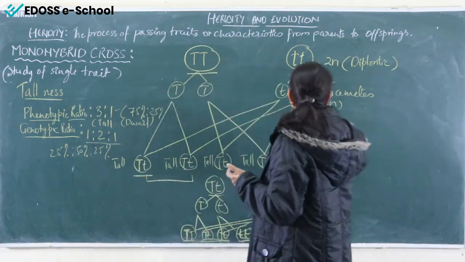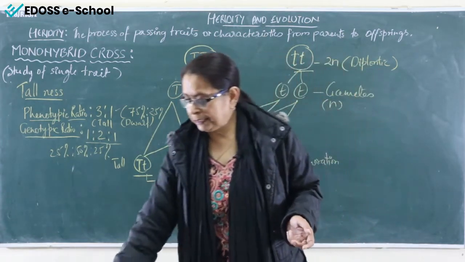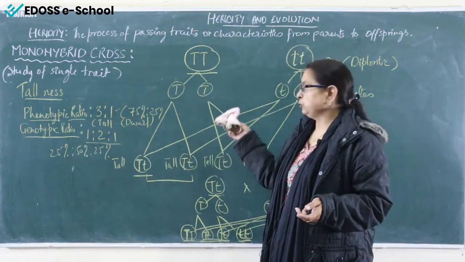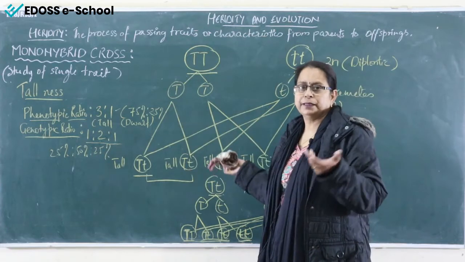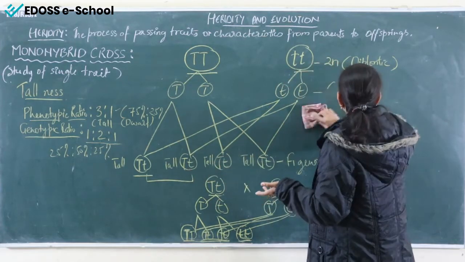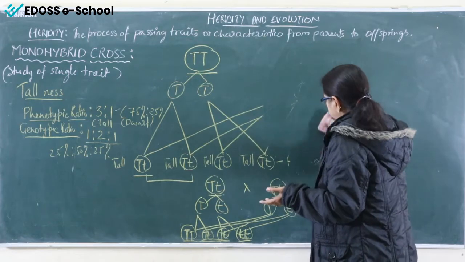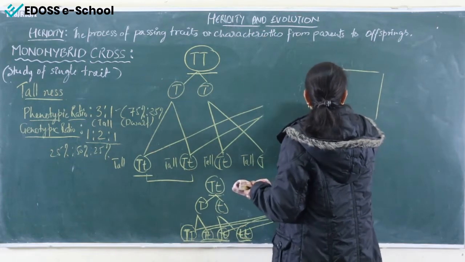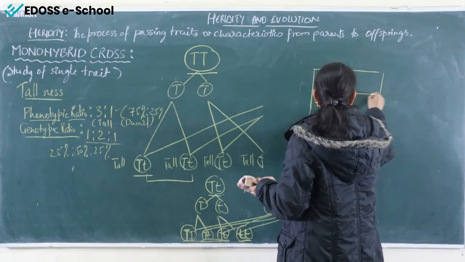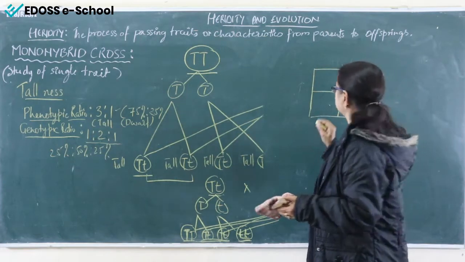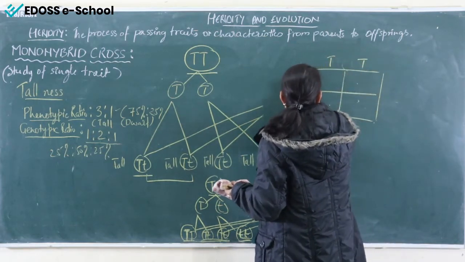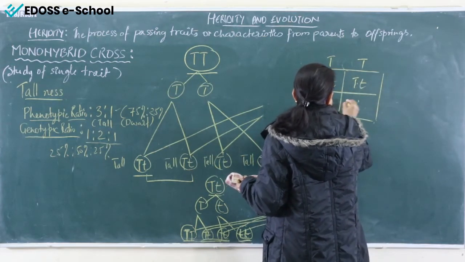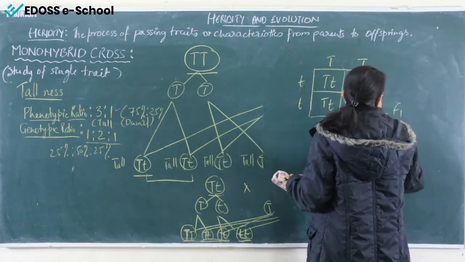Another method is the Punnett square. Same thing is there, it depends on which type you are taking. So you can write or solve it in this form. This is again simple. And another form is the Punnett square, that I'll also explain here. What you have to do there? You have to make one square and divide it into 4 chambers. Here you write capital T, here small t, small t. So you get capital T, small t, capital T, small t. This is F1 generation.